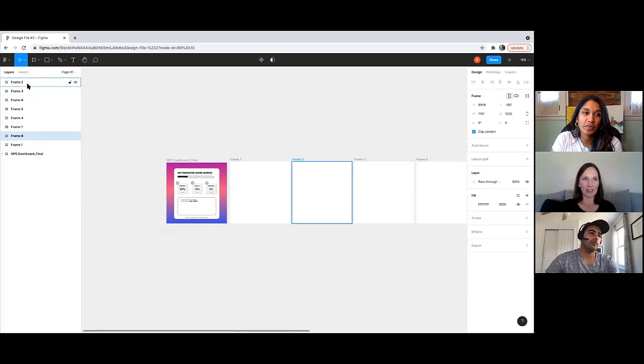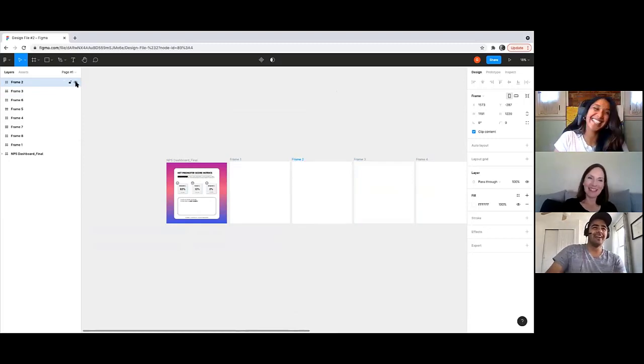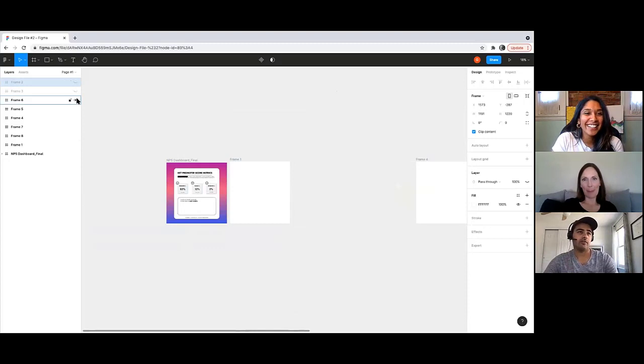So you can have your frames, and yes, you can hide them. You could do that too if you wanted to. What I usually do is just delete them when I'm not using them anymore. But yeah, I love it. You could hide all the frames if you wanted to.